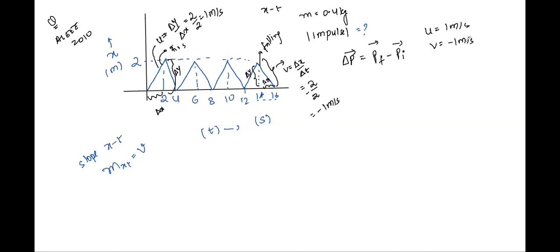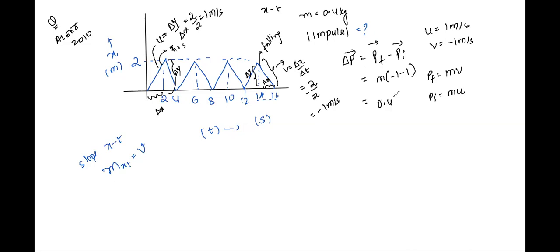Correct? How will you solve the question? You'll write final momentum P_f is equal to m times the final velocity, right? And P initial is equal to m times the initial velocity. Substitute it over here. Take m common. Final velocity is minus 1, minus the initial velocity, 1, right? The mass is given as 0.4.